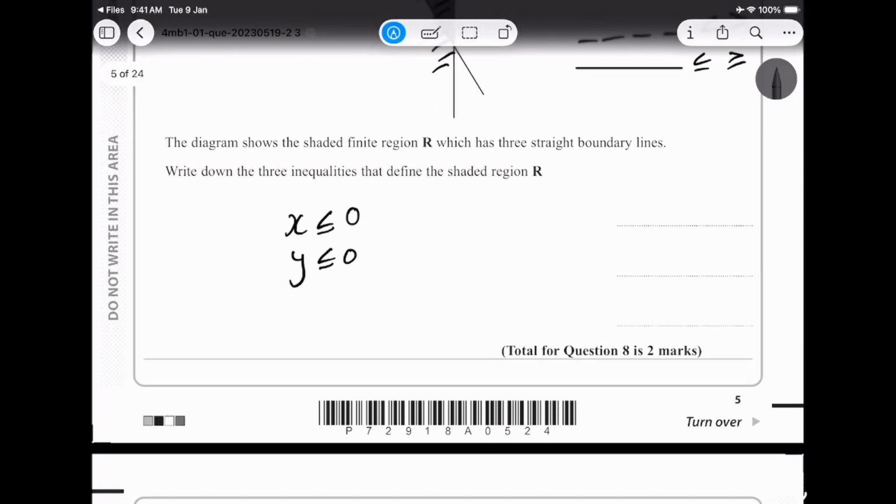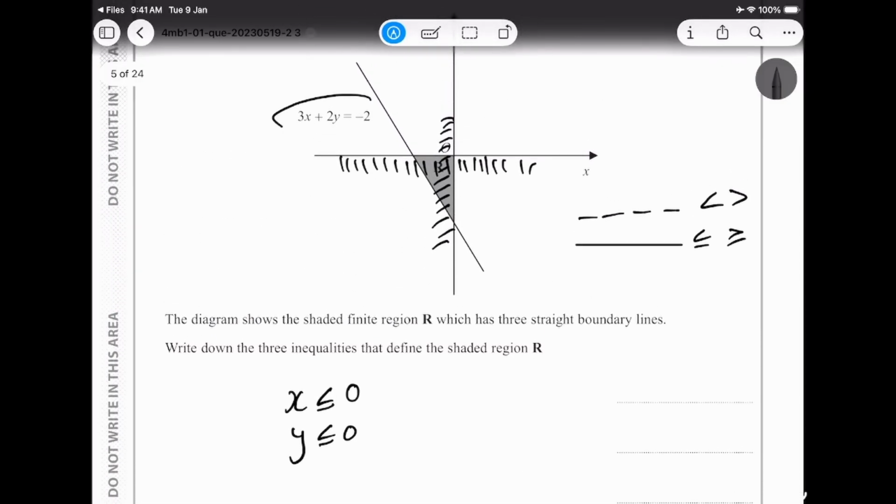ठीक है, ये हो गया. अब लास्ट का ये जो चीज़ है, the last equation that we have, we want it to be shading this particular region, correct? But it is hard for me to comprehend which direction y is going.